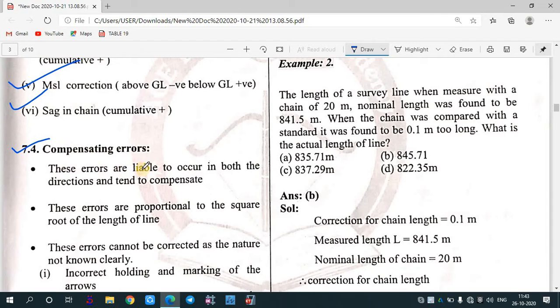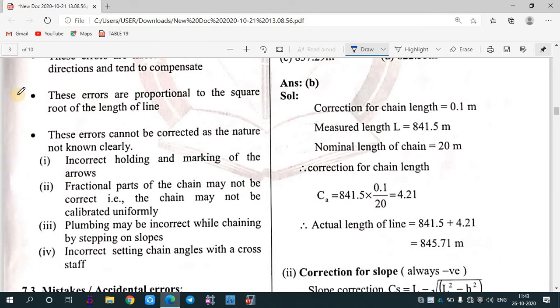Compensating errors, these errors are liable to occur in both the directions and tend to what? Compensate. That means this error occurs in both the directions. So if we don't consider it, then it is okay also. These errors are proportional to the square root of the length of the line. Okay, these errors cannot be corrected as the nature is not known clearly.